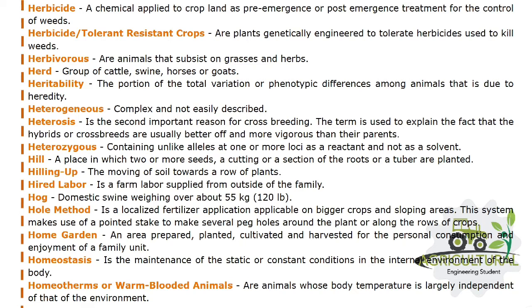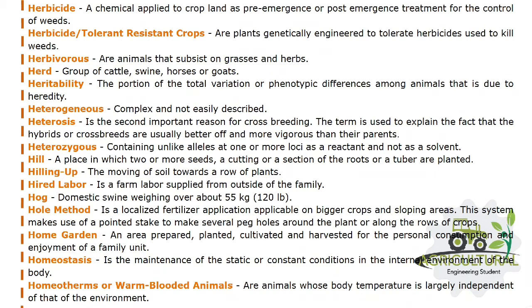Hill: a place in which 2 or more seeds, a cutting, or a section of the roots or a tuber are planted. Hilling up: the moving of soil towards a row of plants. Hired labor is farm labor supplied from outside of the family. Hog: domestic swine weighing over about 55 kilograms, 120 pounds.